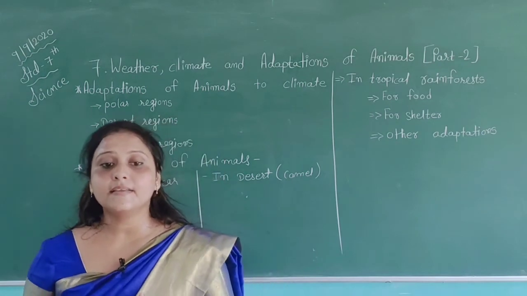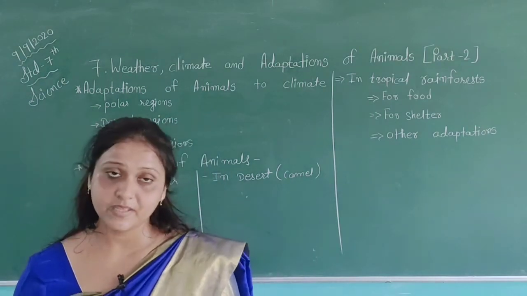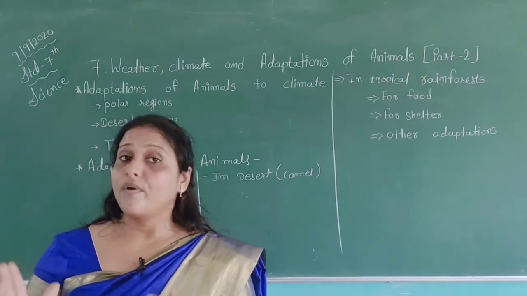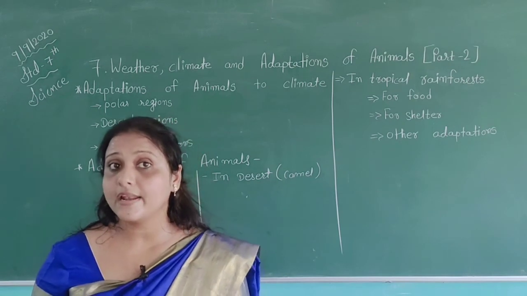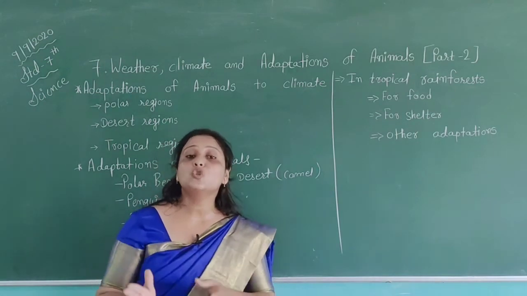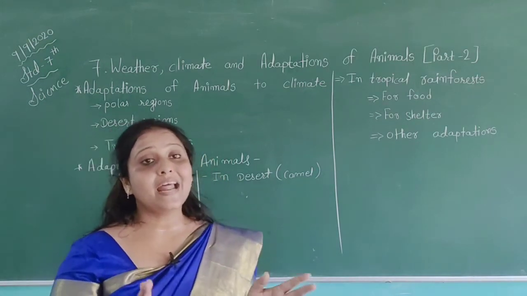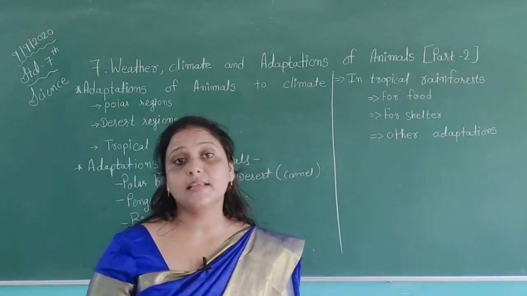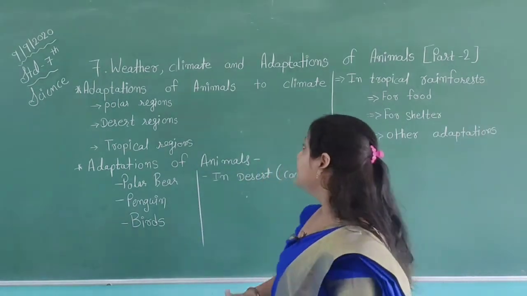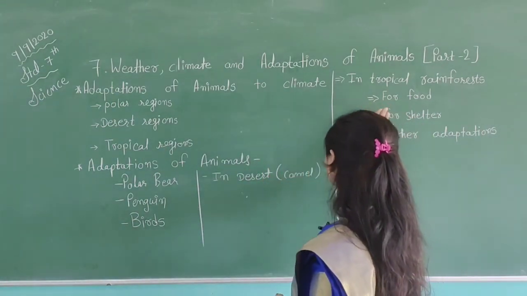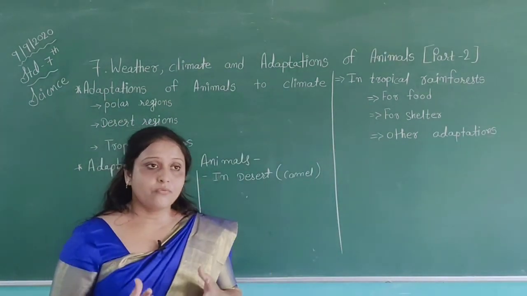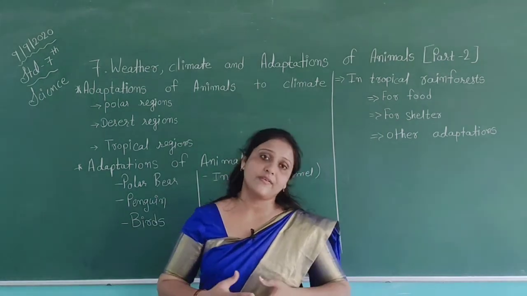Its tusks can tear the bark of trees and eat them. These features we can also see in the elephant. It has large ears, which are very helpful to them, and they can hear very little sound also. So these types of features we can see in elephants. In many types of animals, they have different adaptations to stay at different places. They have some adaptations in their body for food, for shelter. In all types of animals, they have features for surviving in their life.